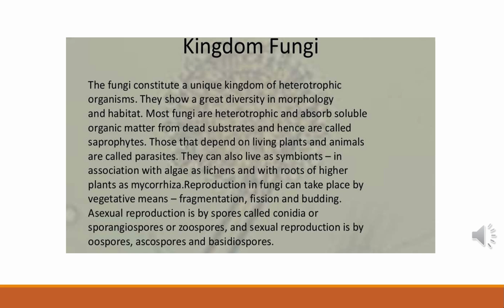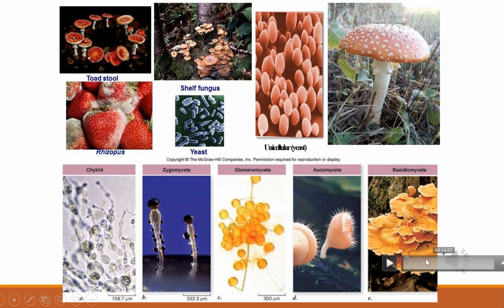So this is all a brief description about kingdom fungi, and now we'll study the various classes of this kingdom fungi on the basis of, as I have told you earlier, spore formation and fruiting bodies. They are divided into 4 classes. In this slide, you can see various examples of fungus: toadstools, rhizopus, unicellular yeast, and agaricus mushroom.